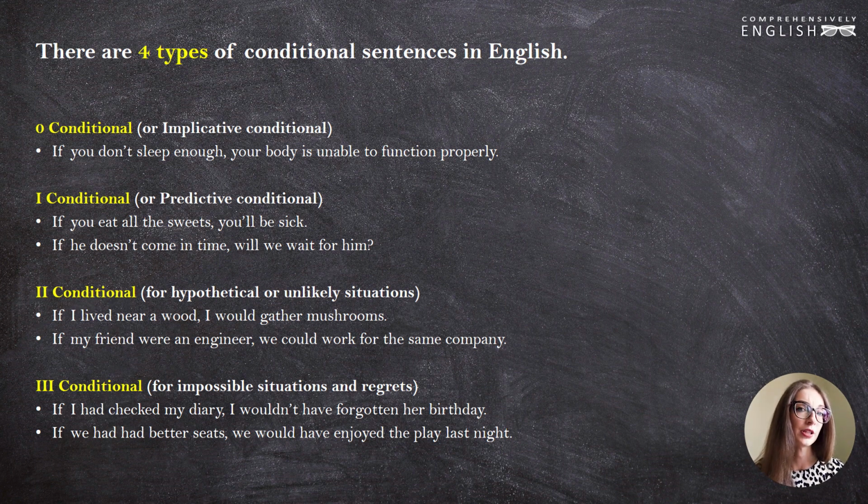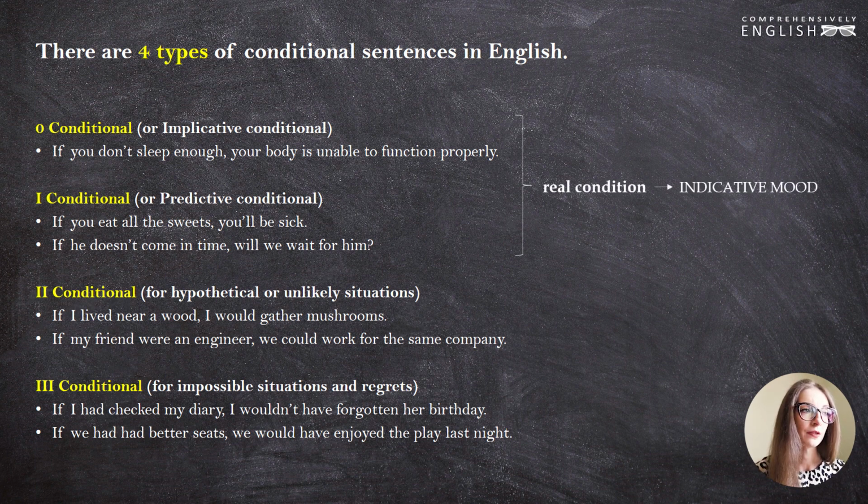That's a regularity, right? Conditional one, or the first conditional, is also called predicative conditional. It predicts what will happen on a particular condition in a particular situation. If you eat all the sweets, you'll be sick. If he doesn't come in time, we'll wait for him.